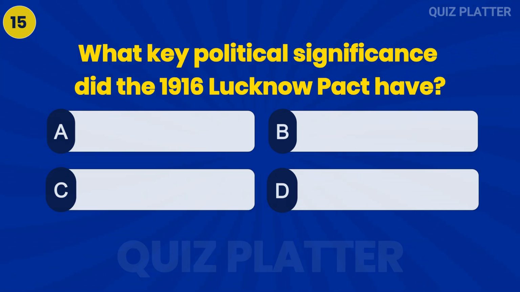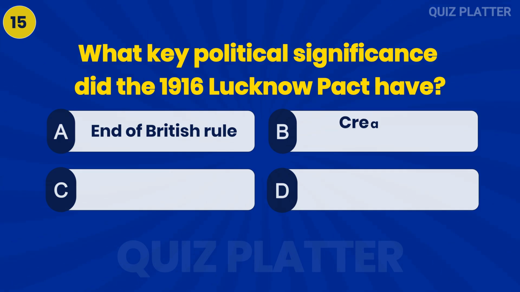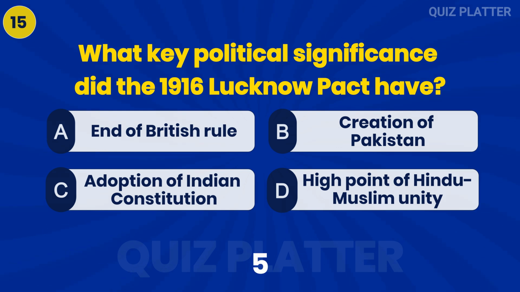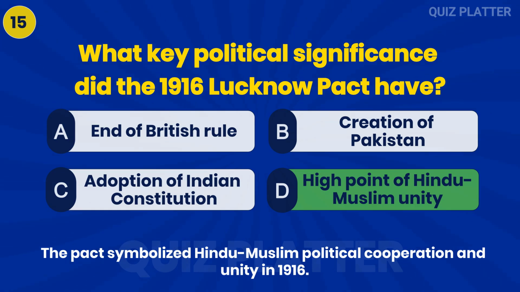What key political significance did the 1916 Lucknow Pact have? Answer: D. High point of Hindu-Muslim unity.